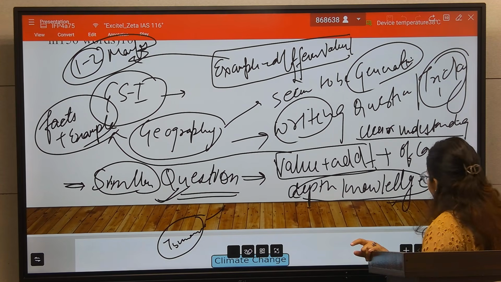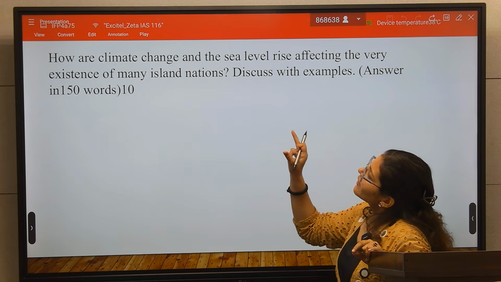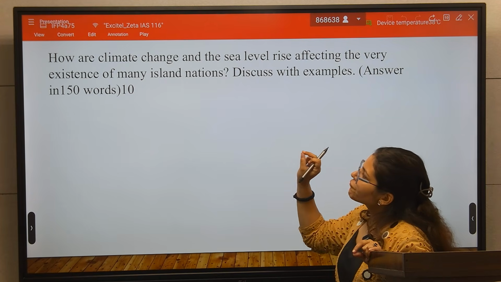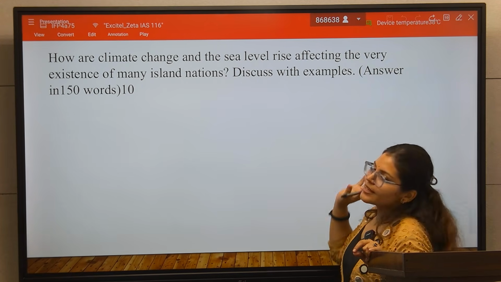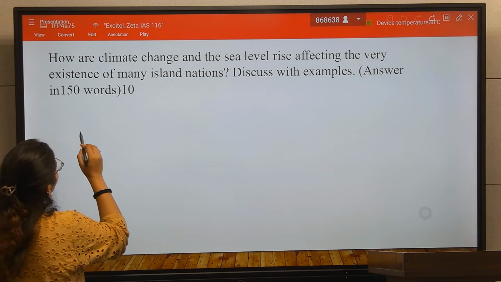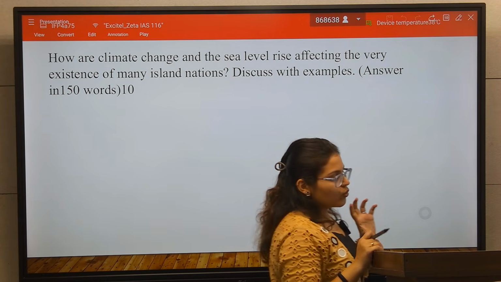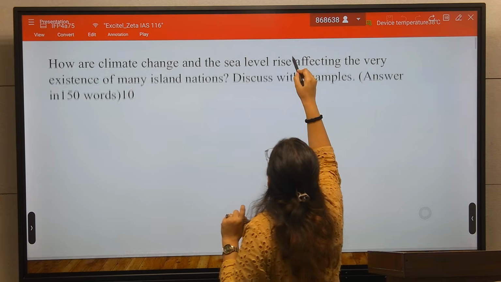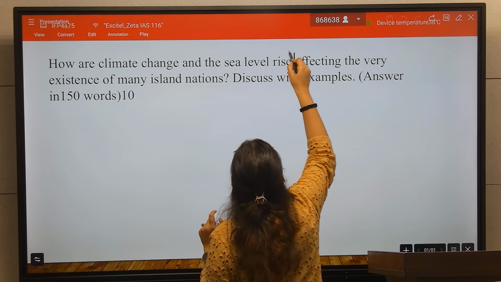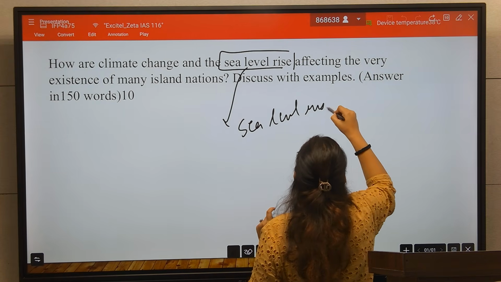Now let's see the first question, that is a 10 marker question: how are climate change and the sea level rise affecting the very existence of many island nations, discuss with example. See, the question seems to be simpler, but almost every student in the examination hall will be more focused on sea level rise, and will write the answer from the perspective of sea level rise.